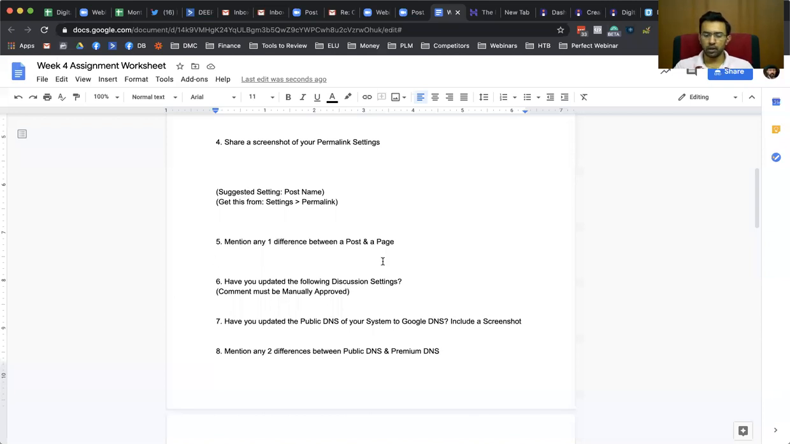So what is a post? Usually posts are chronological. It has a date stamp attached to it. And when you look at a page, the page does not have a date stamp attached to it, right?